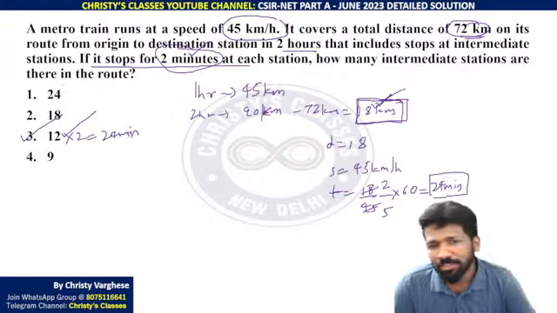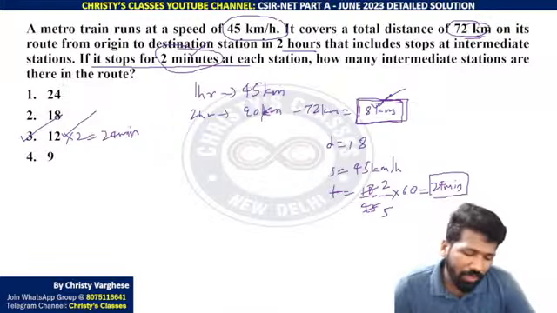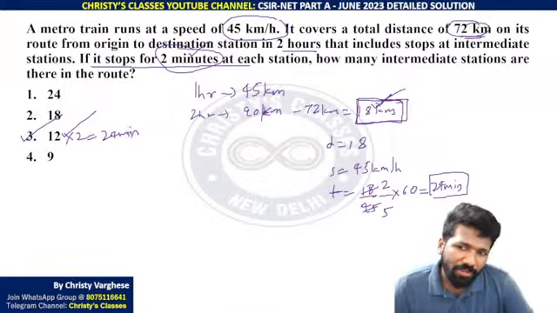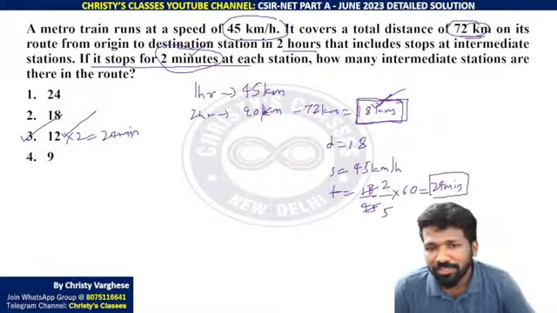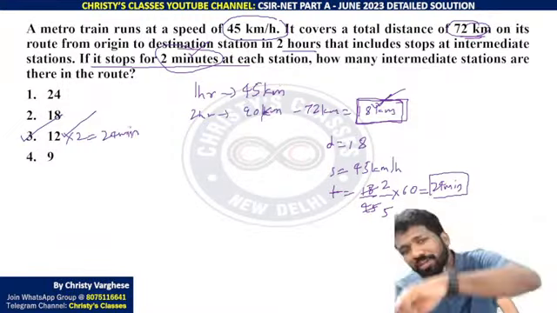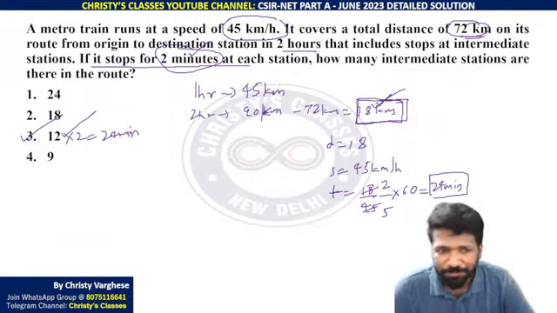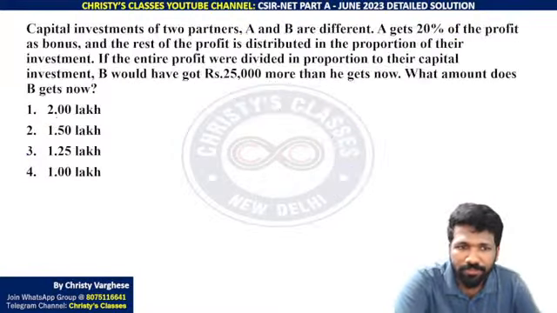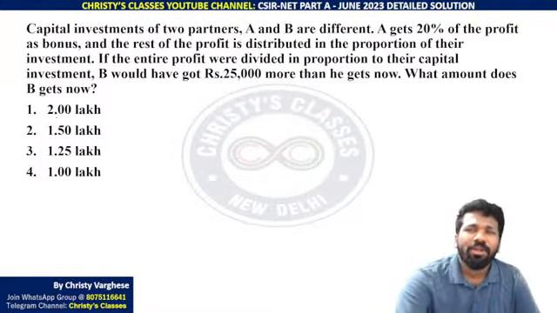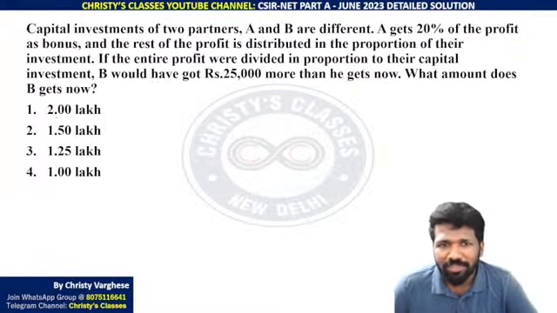Again, other approaches are also there. I equated everything in terms of time. You can equate everything in terms of distance. You can equate everything in terms of speed also. Speed is constant, but distance also you could have equated. Option ko distance mein convert karke bhi kar sakta tha. That is also a perspective. Ye thoda time consuming tha. Ye bhi previous GATE exam mein poocha hua question ka same pattern tha. Try it.